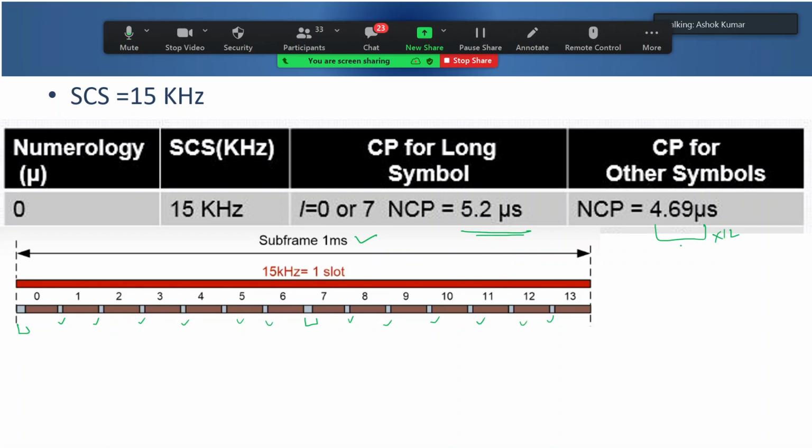So in fact we are calculating 1 millisecond minus twice 5.2 microsecond minus 12 times 4.69 microsecond. Can somebody tell me what answer is coming? Soumya ji?